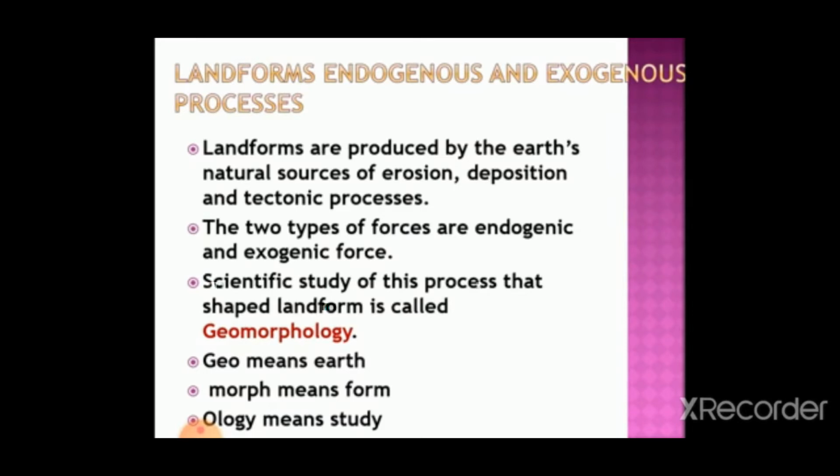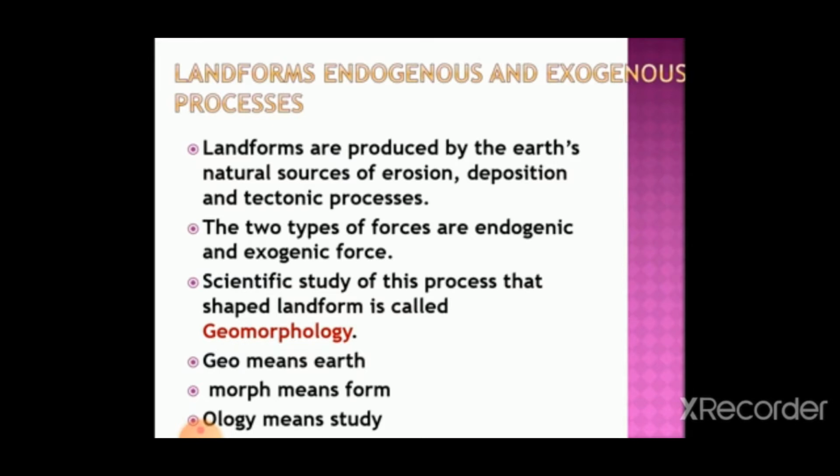Landforms are formed in two ways. We call them exogenic and endogenic force. This endogenic force is also called an internal force, the force that works inside the earth, and the exogenic is a force that works outside or on the external side of the earth's crust. So these two things are very important. The force which works inside the earth and the force which works outside the earth both result in the formation of different types of landforms, which we have already discussed in the first video.